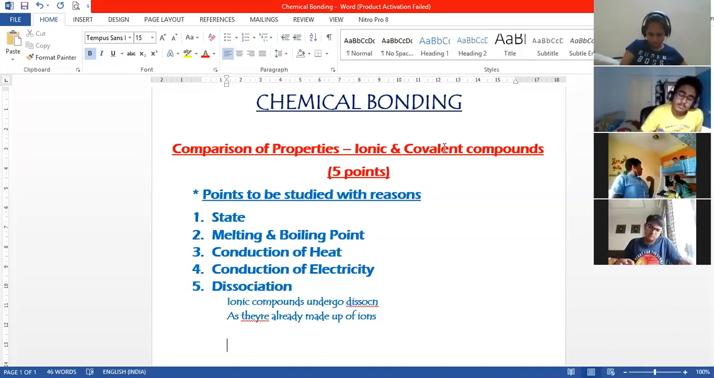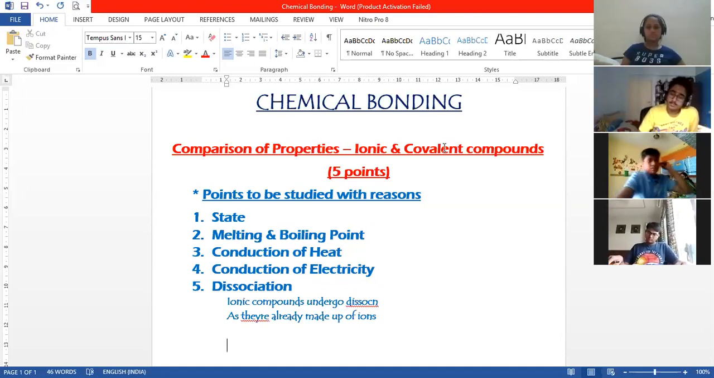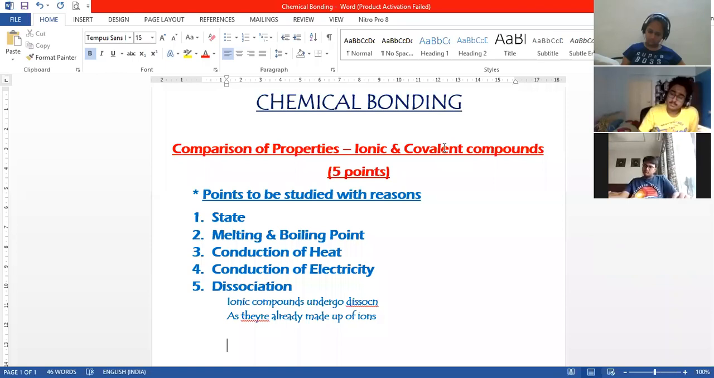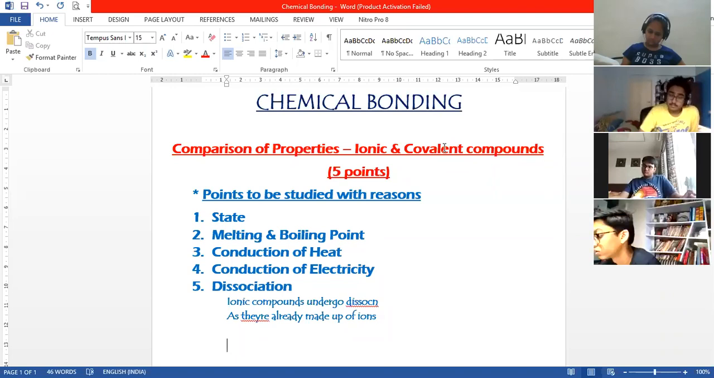On page number 32, we have got water and ammonia. On page number 33, we have got formation of hydronium ion and ammonium ion. This is a very important question, because it comes for sure in your board exams. Either ammonium ion or hydronium ion should be coming in the board exam.